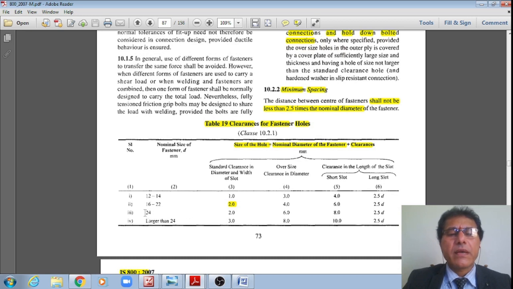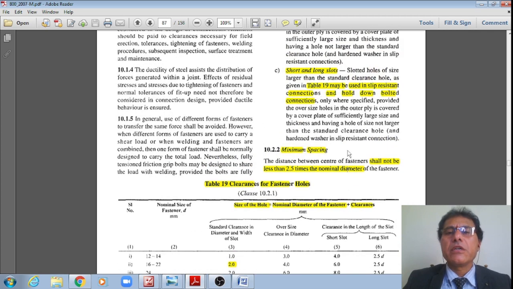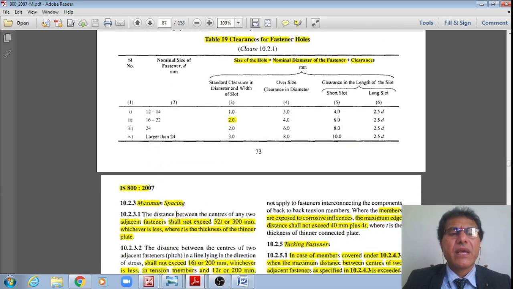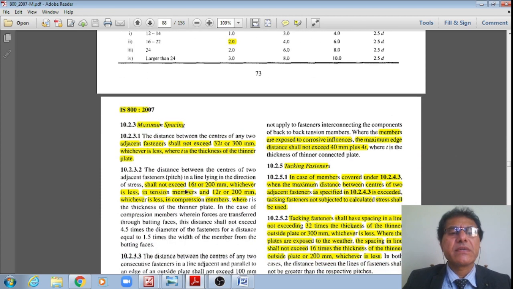Yes. Therefore, there now I am having the diameter of the hole. If the bolt is 24 mm, and larger than 24 mm, the clearance is 2 mm, right? And also the other specifications are like this: the minimum spacing from clause 10.2.2 shall not be less than 2.5 times the nominal diameter of the fastener, as well as the maximum spacing shall not be more than 32 t or 300 mm, whichever is less, right?